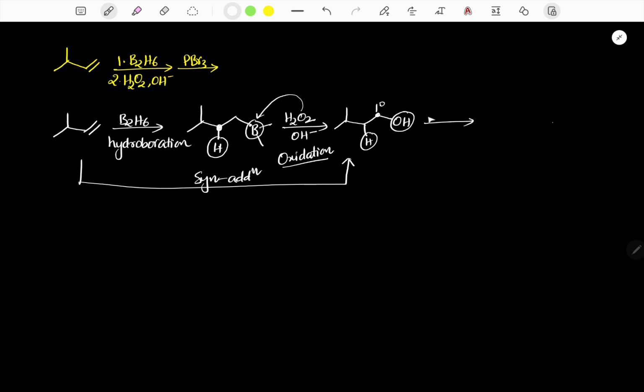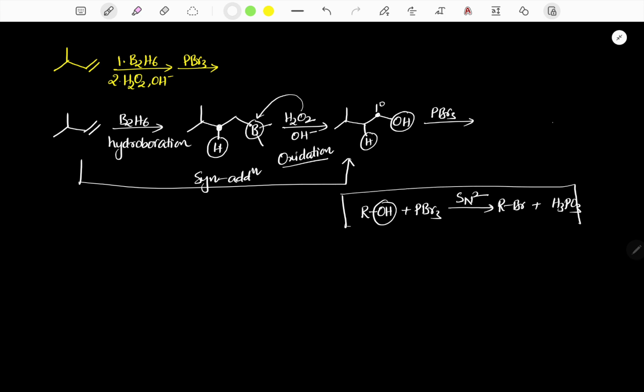Now the alcohol is treated with PBr3. So we know the basic reaction, when alcohol is treated with PBr3, SN2 reaction takes place. In place of OH, we write simply alkyl bromide and PBr3 will be converted to H3PO3. So this is the basic reaction. Similarly here, it is a primary carbon. We are adding PBr3, SN2 reaction takes place and the corresponding product is, in place of OH, we can write Br, and PBr3 will be converted to H3PO3.